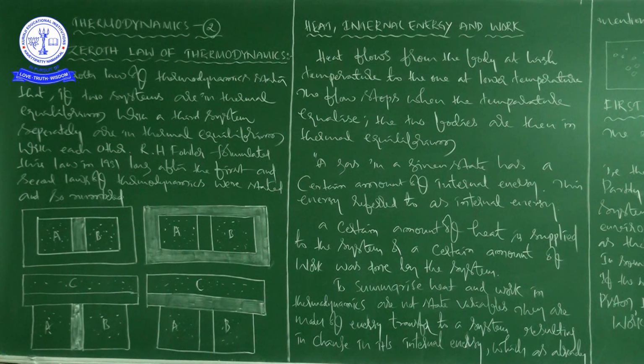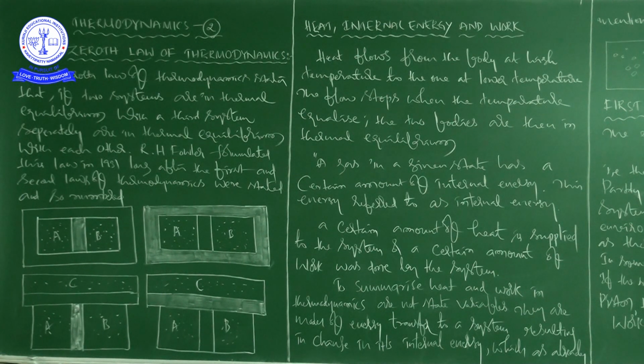After this is achieved, suppose the adiabatic wall between A and B is replaced by a conducting wall and C is insulated from A and B by an adiabatic wall, as shown in this figure. What will happen? It is found that the states of A and B change no further. They are found to be in thermal equilibrium with each other.